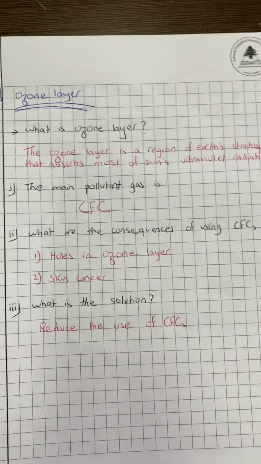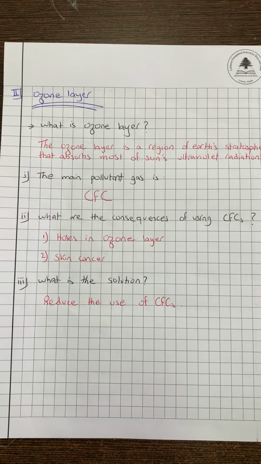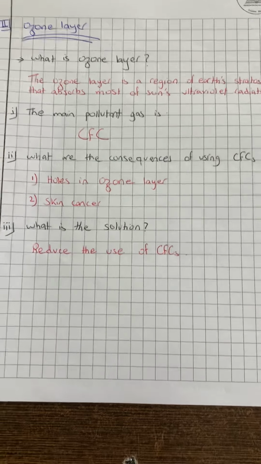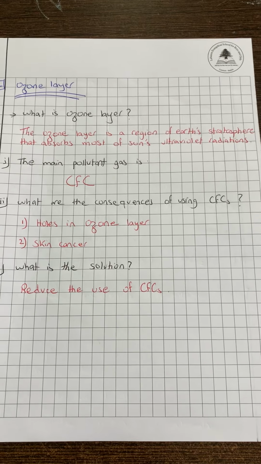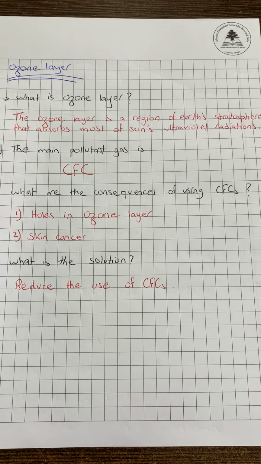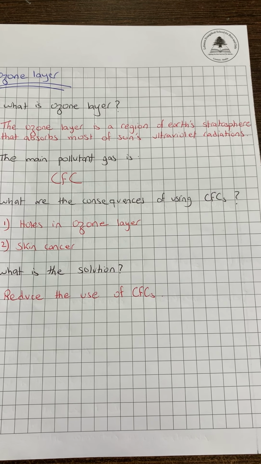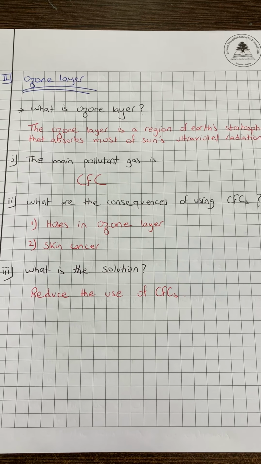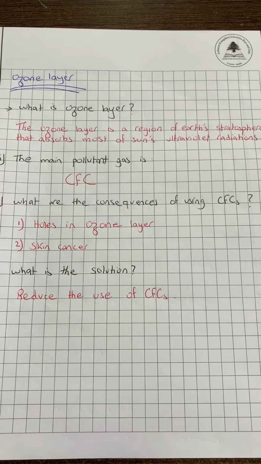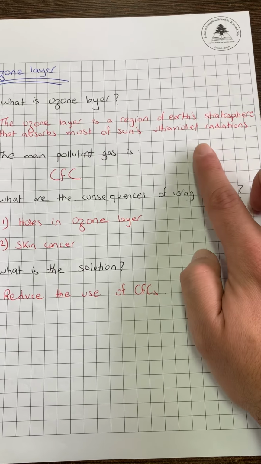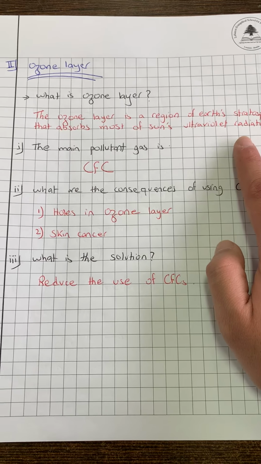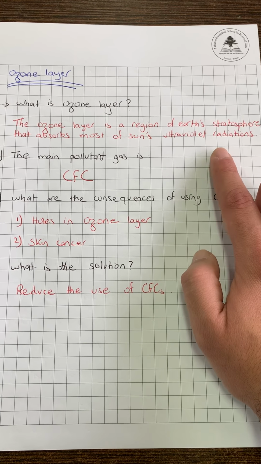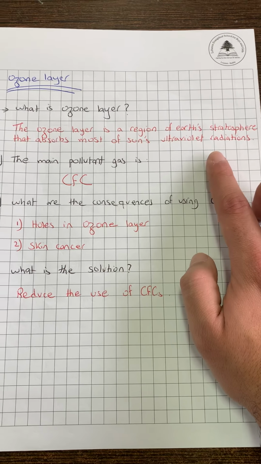Moving on to the second idea, which is the ozone layer. First of all, you have to understand what the ozone layer is before we talk about it. Ozone layer is a protective layer that is found at the Earth's stratosphere. This layer absorbs or prevents ultraviolet radiations from penetrating the Earth. Now, ultraviolet radiations are radiations that are harmful to us. They might cause us several problems that we're gonna discuss later on.